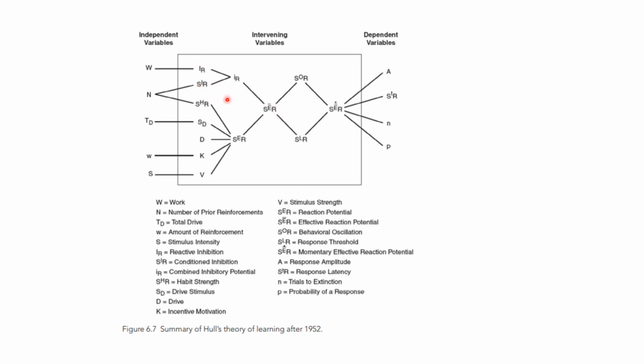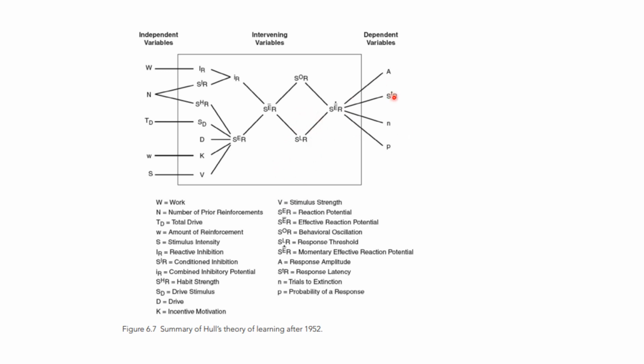When we add both of these, we get SER, the effective reaction potential. And with the effective reaction potential, there comes the oscillation effect and the response threshold. When it's linked with both of them, we get the momentary effective reaction potential.